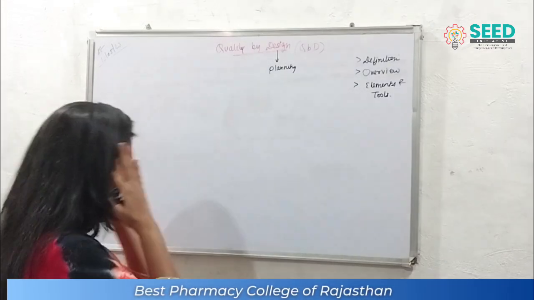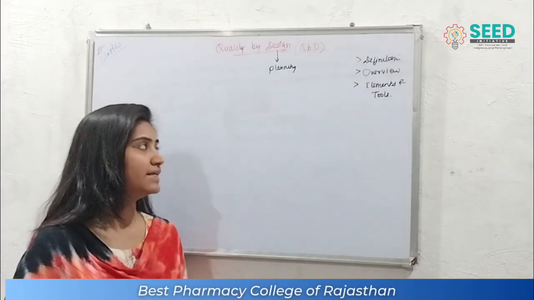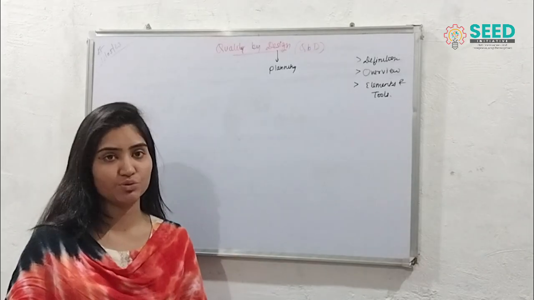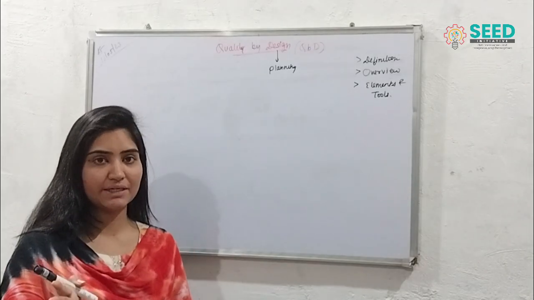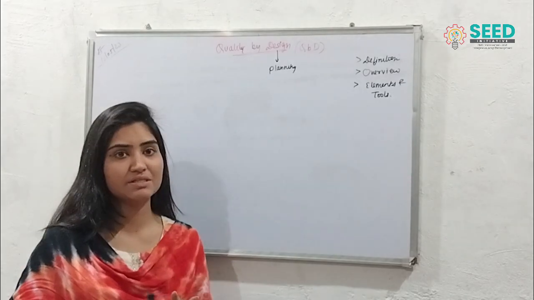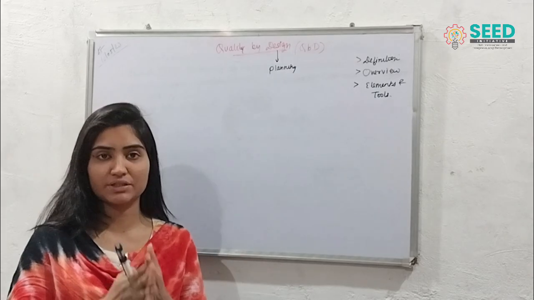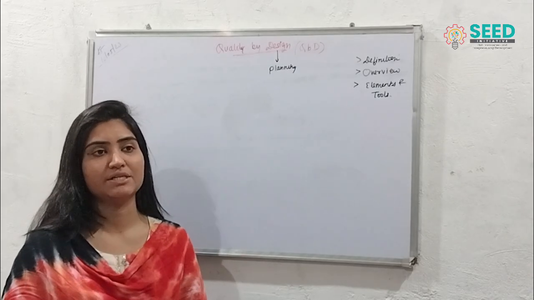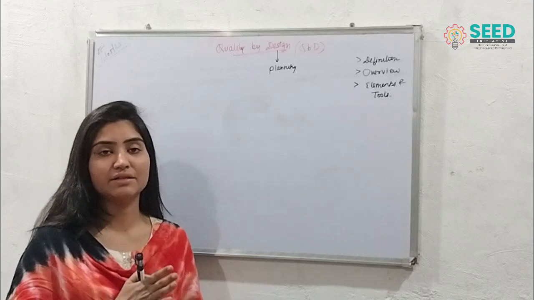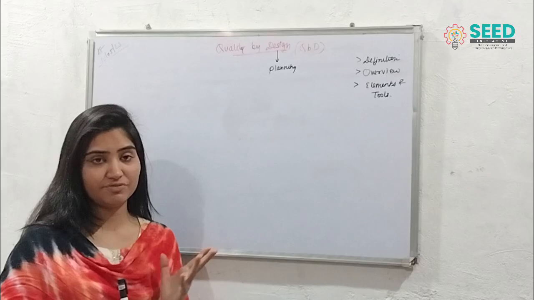If we talk about the basic definition, then the definition says that quality by design, QBD, is a systematic approach which requires pre-planning, which focuses on the objectives, and it emphasizes the quality of the product, to maximize the best results and to minimize the errors and mistakes that can happen later in the finished product.